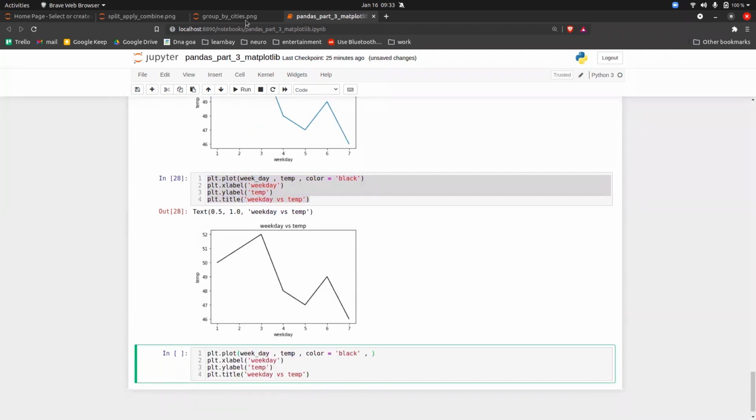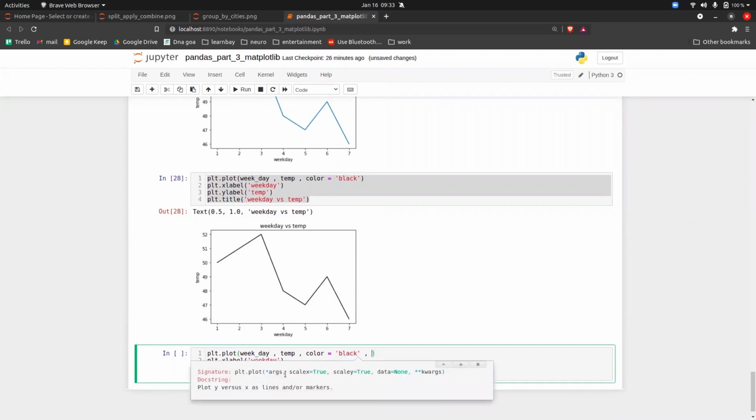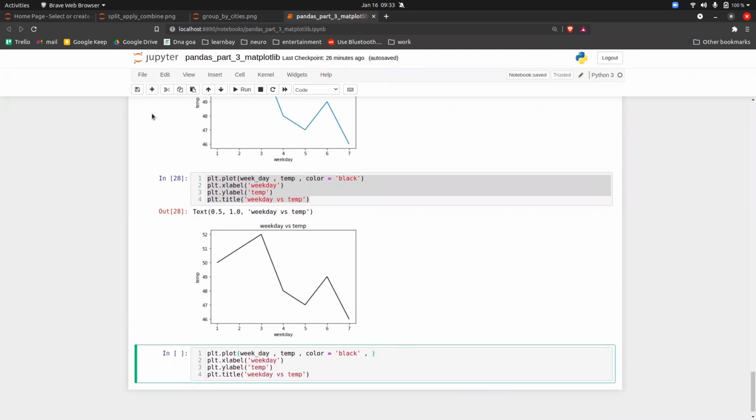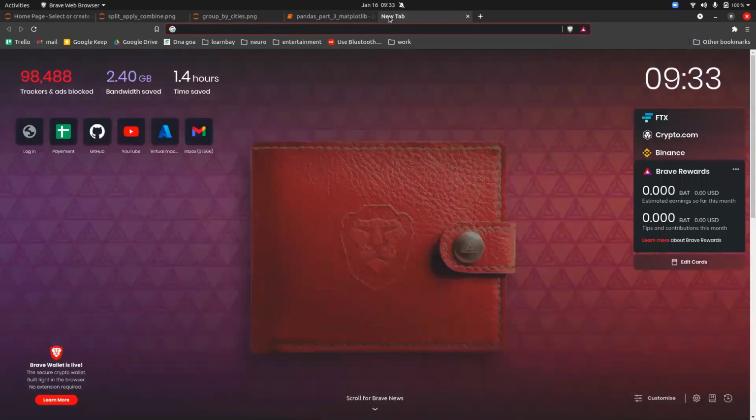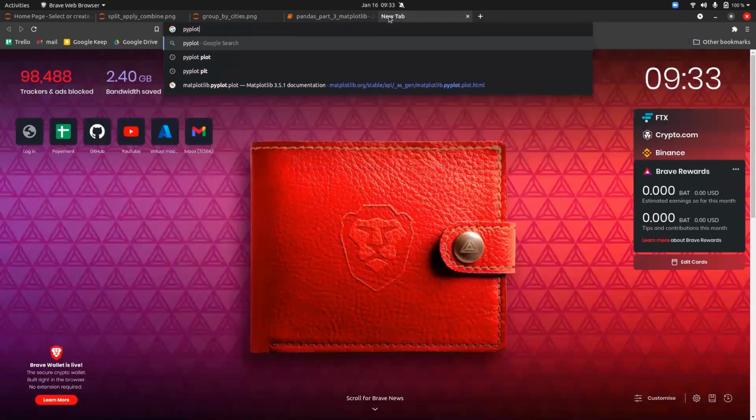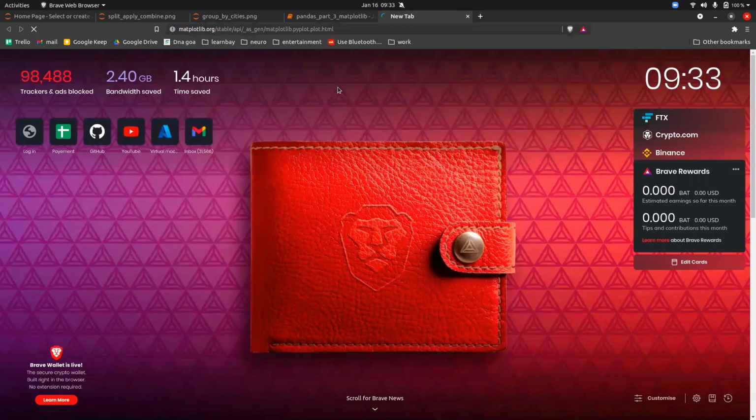What I'm writing here, I remember it because of the documentation. If you do shift tab, you will not get much of an answer here. It is totally an argument and a keyword argument. So if you want it, you have to search on the net. So pyplot, I have it. Let's see the documentation.